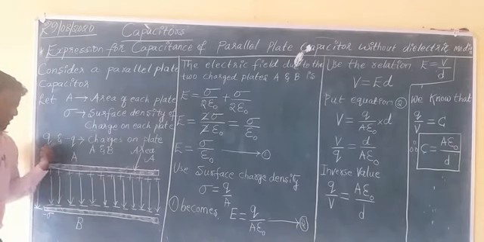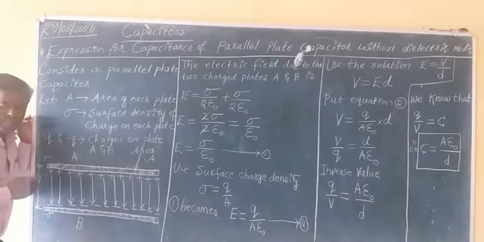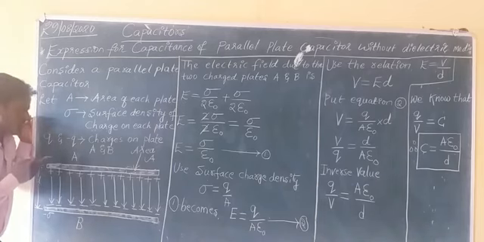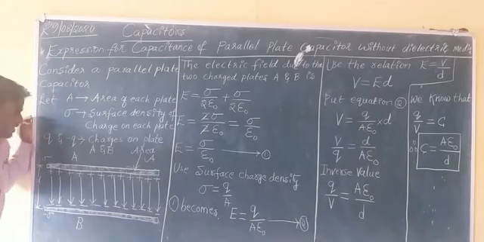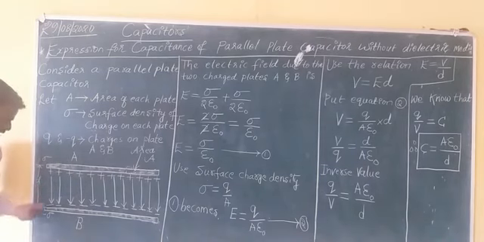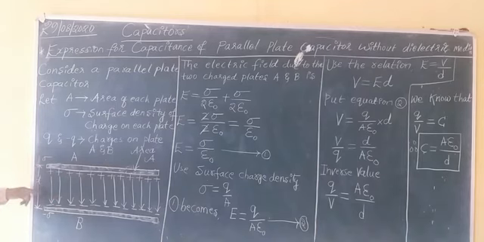Q and minus Q are the charges on plate A and B. What are Q and minus Q? Charges on plate A and B, right? So the surface charge densities are sigma and minus sigma, as these two conductors consist of positive and negative plates, and let d be the distance between the two plates. So the area of each plate is A, the surface charge density on each plate is sigma, Q and minus Q are the charges, and d is the separation between the two plates.